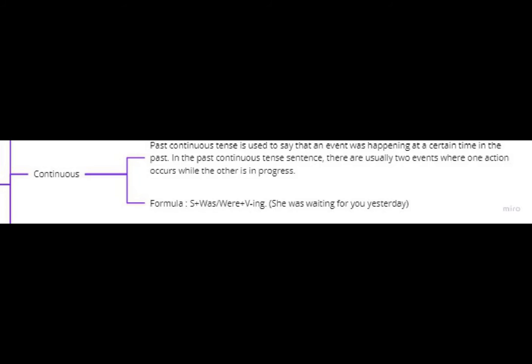The first, positive. Subject plus was or were plus verb ing. For example, she was waiting for you yesterday. Second, negative. Subject plus was or were plus not plus verb ing. For example, she was not waiting for you yesterday. And interrogative. For example, was or were plus subject plus verb ing. For example, was she waiting for you yesterday?